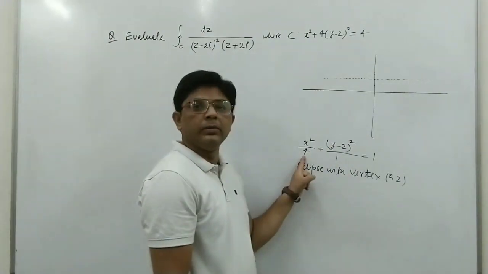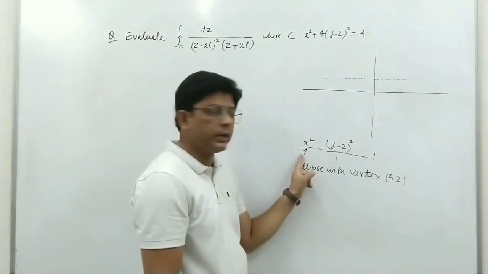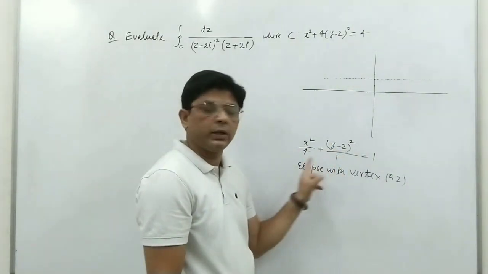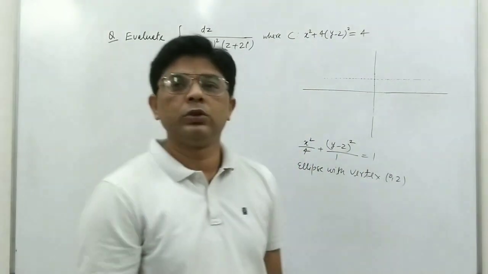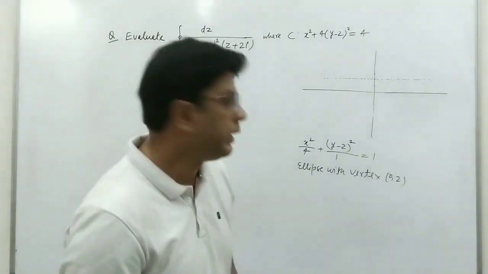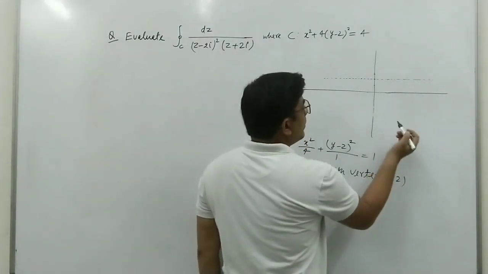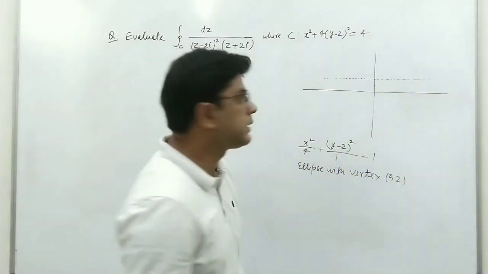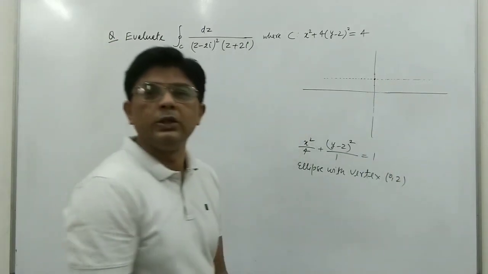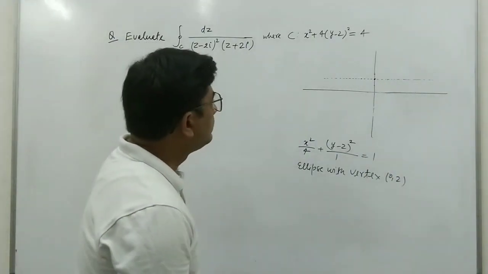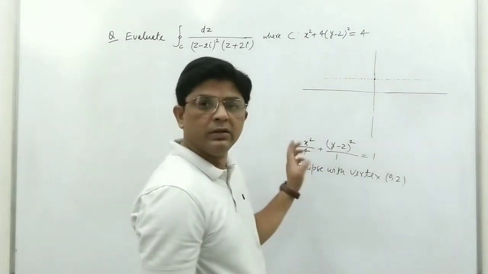And what will be the length of the major axis? We compare this with x square upon a square, so a equal to 2 here, and y square upon b square, so b equal to 1 here. If a equal to 2, the length of the semi-major axis is 2, so the length of the major axis will be 4. The vertex at 0, 2 will be on the y-axis. Suppose this is 1, this is 2. So this is the vertex of the ellipse, and the length of the major axis is 4.